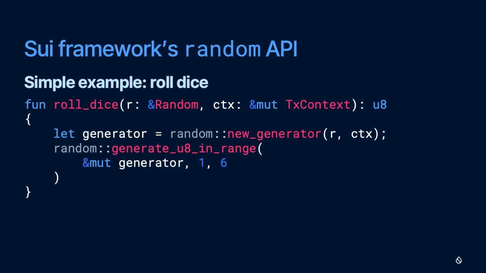So how do you actually use our new randomness feature in your apps? The API is super simple. I'm not going to get into a ton of detail about it in this talk. It works kind of like you would access randomness in a non-Web3 application. We have this random system object that you include as an argument to your function. Then you can call new generator, pass in the random system object, and it will use that to create a pseudo-random number generator. Then you call functions on that generator to get random bytes, random integers, random numbers in a specified range. Really easy to use.